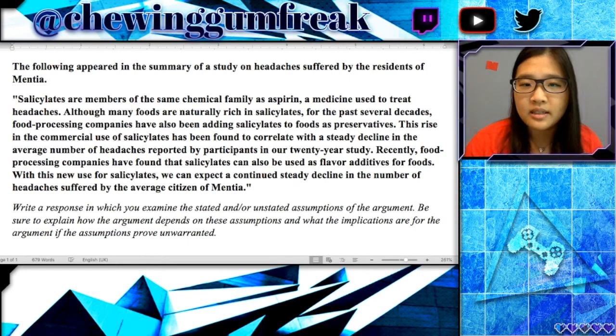Now, the next sentence says, recently, food processing companies have found that salicylates can also be used as flavor additives for foods. So this is new information. With this new use for salicylates, we can expect a continued steady decline in the number of headaches suffered by the average citizen of Mentia.